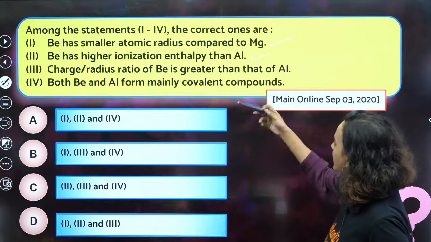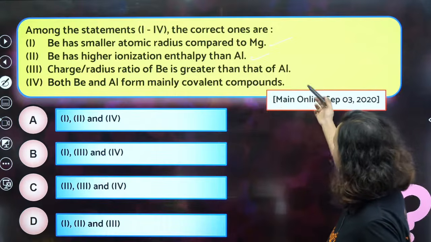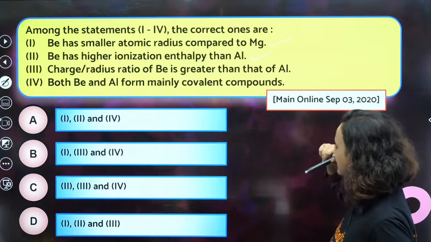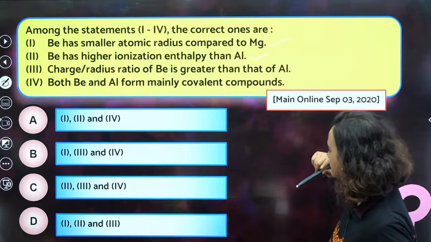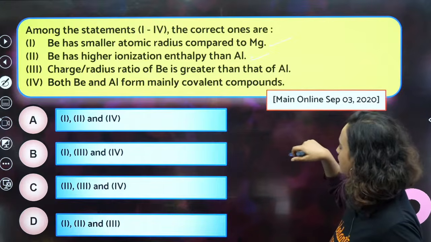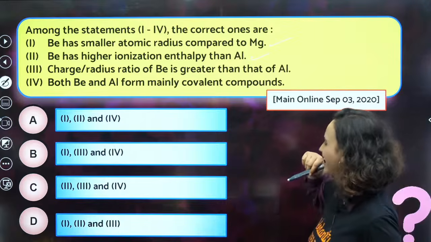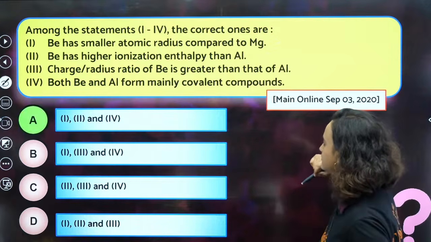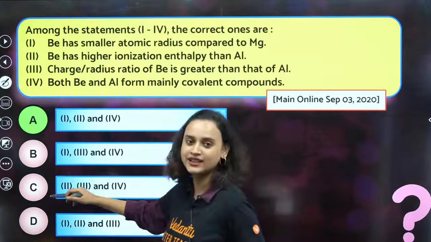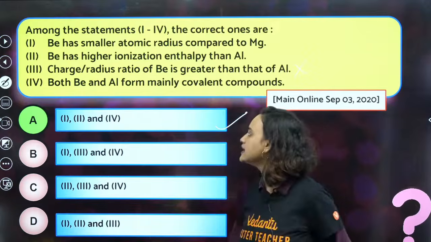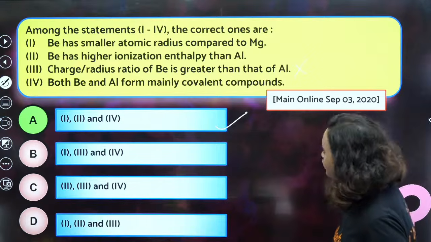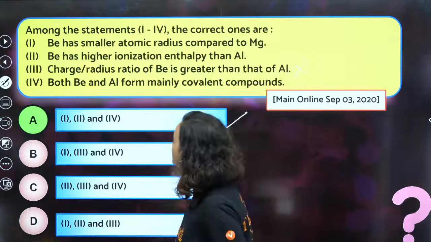Now, charge by radius ratio of Be is greater than that of aluminium. Is that right? No. Both beryllium and aluminium form mainly covalent bonds. That is possible. Statement 3 is wrong. This one is right. Yes, both beryllium and Al do form mainly covalent bonds, which we know, right?